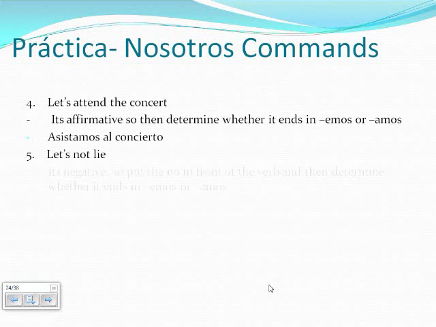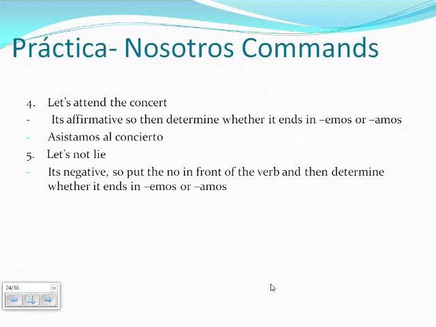Let's not lie. It's negative, so put the no in front of the verb, and then determine whether it ends in emos or amos. And then when the verb is an IR verb in the nosotros form, you will change the E to I, creating no mintamos.